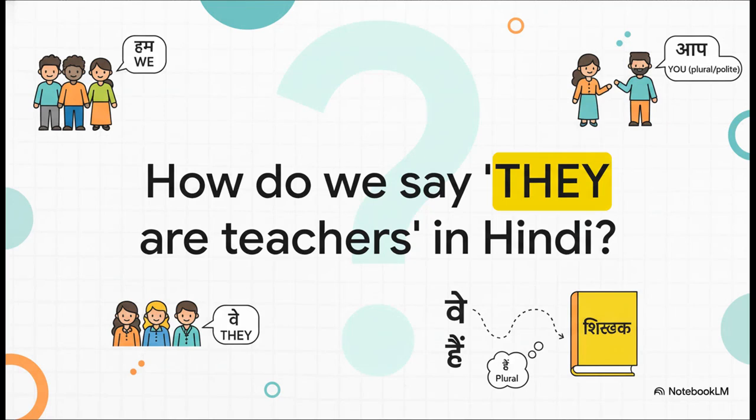Right, so you already know how to say something simple like he is Rahul. But what happens when you're talking about more than one person? How do you say we are friends? Or like you see here, they are teachers? Well, that's exactly what we're going to figure out today.